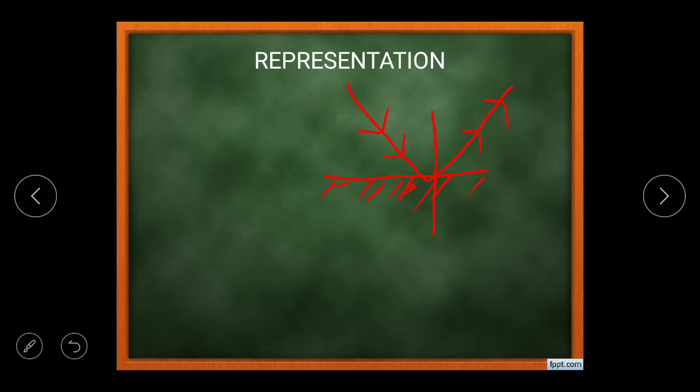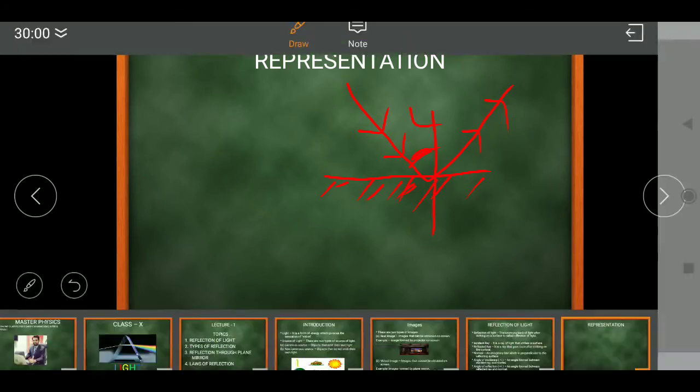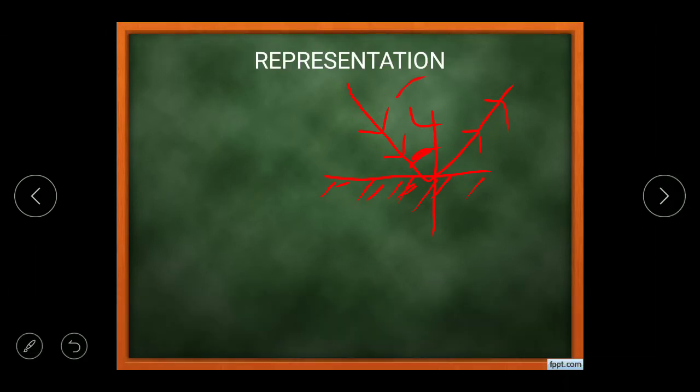I would like to tell you that an infinite number of normals can be drawn on a surface. That means हम कितने भी normal बना सकते हैं क्योंकि एक imaginary line है. From here, the angle formed between incident ray and normal is called angle of incidence, whereas the angle formed between reflected ray and normal is called angle of reflection. So the definitions that we have discussed just now, you can see in this particular diagram, और आपको समझने में आसानी होगी, like what are the incident ray, reflected ray, normal, angle of incidence and angle of reflection.